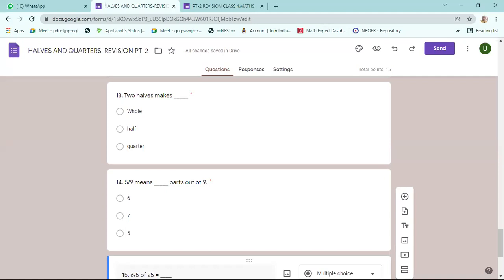Sir, you have written wrong. 5 has to go up, no? 5 has to go up. The denominator will be bigger than the numerator, sir.